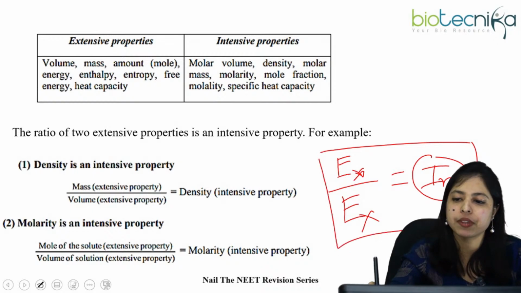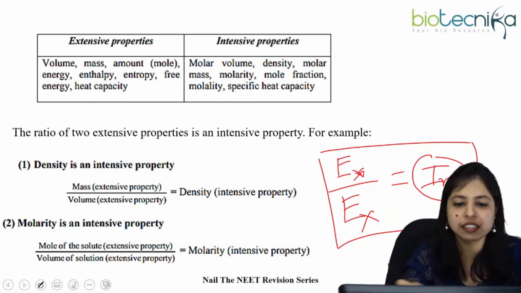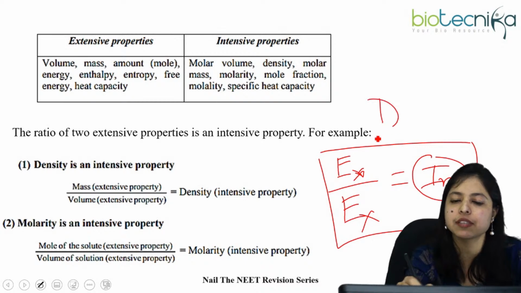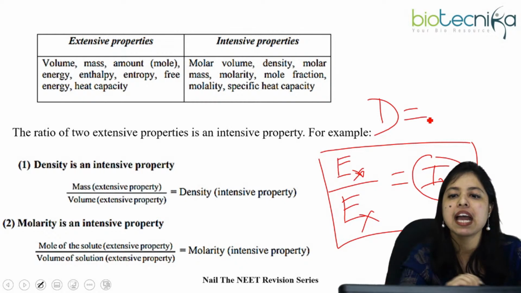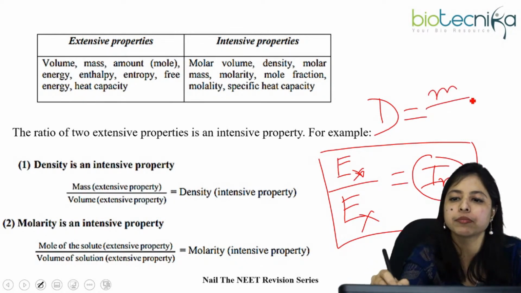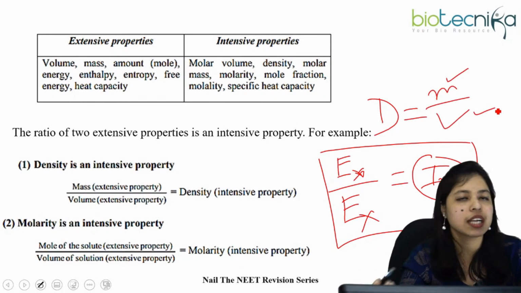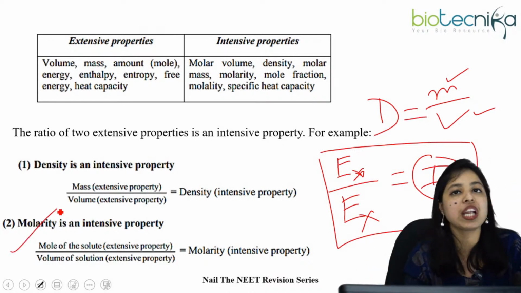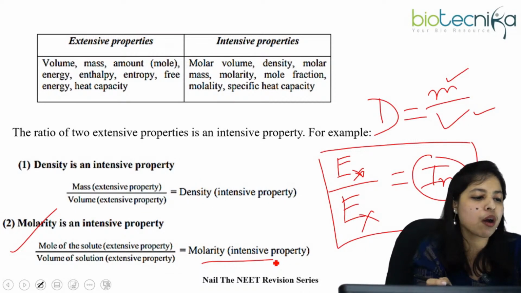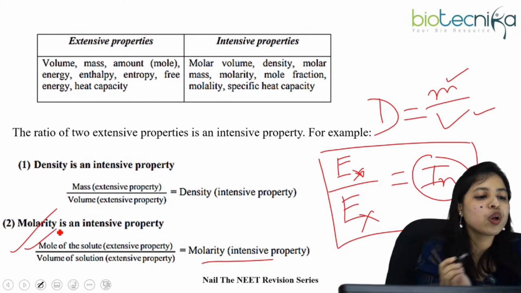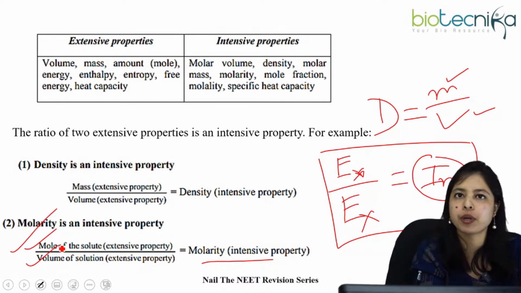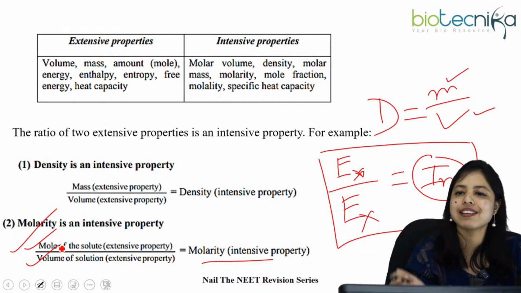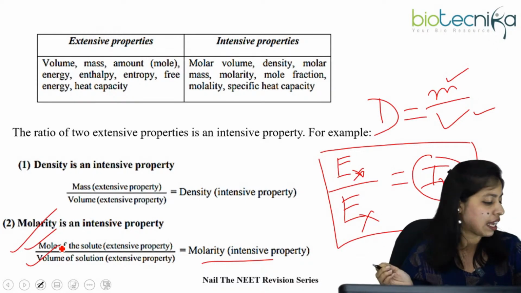So remember this. An example is density. It is an intensive property. How can we show that it is a ratio of two extensive properties? Density is basically mass by volume, and both are extensive properties. That's how you can say it is an intensive property. Similarly, molarity is an intensive property. How? It is basically the ratio of moles of the solute, which is an extensive property, and the volume of the solution, which is also an extensive property. This is another trick you can easily apply to differentiate. Okay, clear everyone?